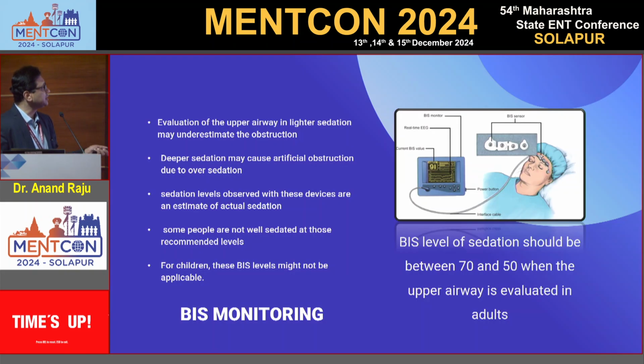Deeper sedation may cause artificial obstruction due to over-sedation. Suppose you give over-sedation, it produces over-collapse. That is also important. The sedation level observed with these devices is an estimate of actual sedation. That's why a BIS level monitor is very important. If you want to practice proper sleep surgery, you definitely need a BIS monitor. The BIS monitor is the one we can use to assess the sedation of the brain. The normal level is between 70 and 50 when the upper airway is evaluated in adults. This is a normal sedation.